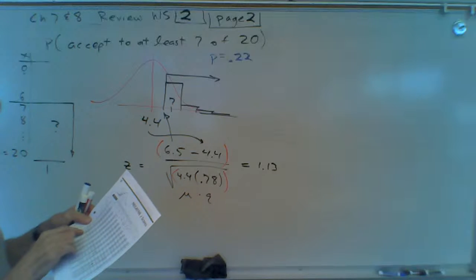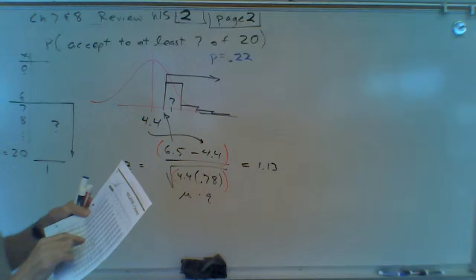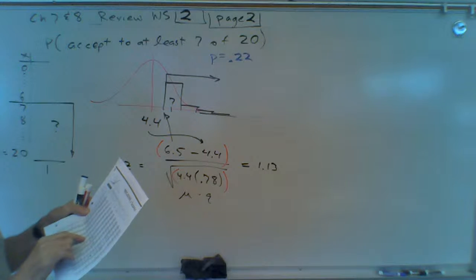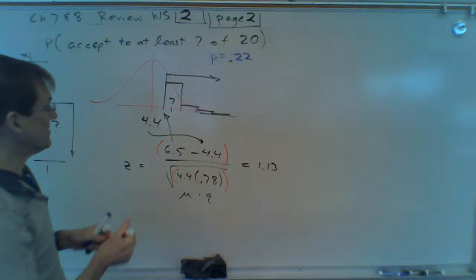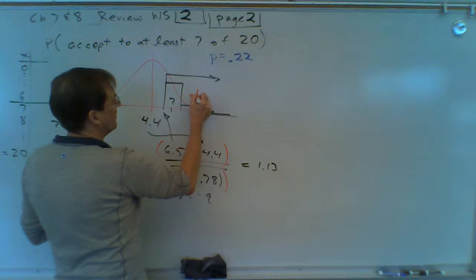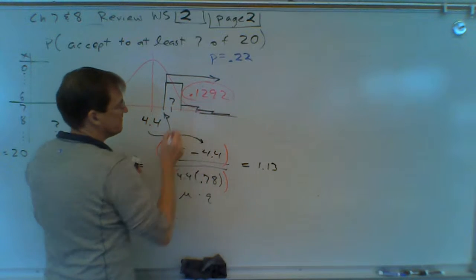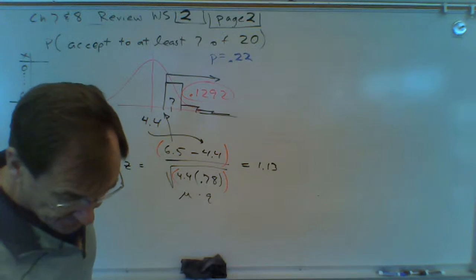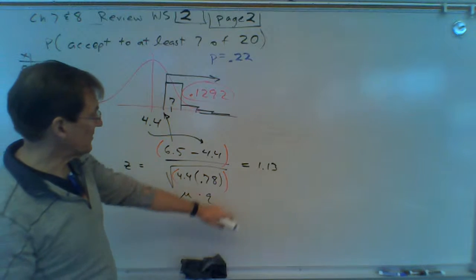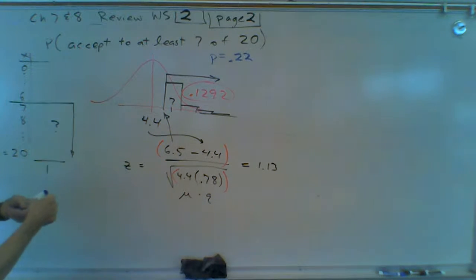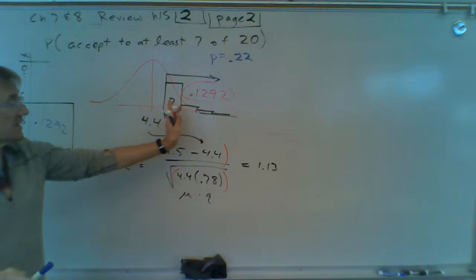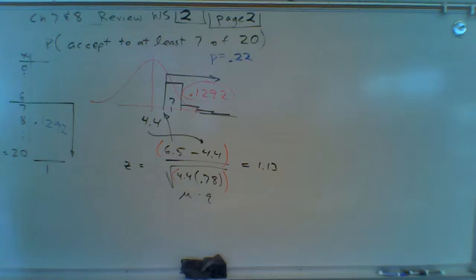If I look up negative 1.13, I get 1292. So this area to the right here is going to be 1292. That's the probability. All these numbers here added together are approximately 1292, if you did that calculation. So about a 13% chance that she could get 7 or more out of the 20.